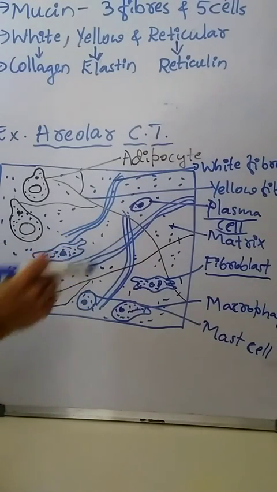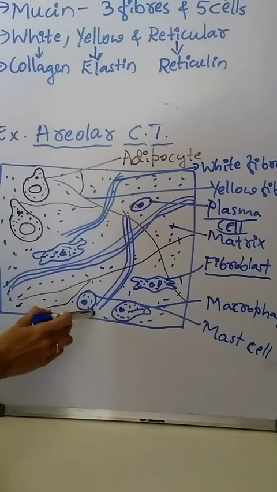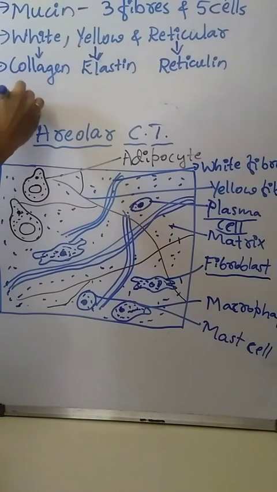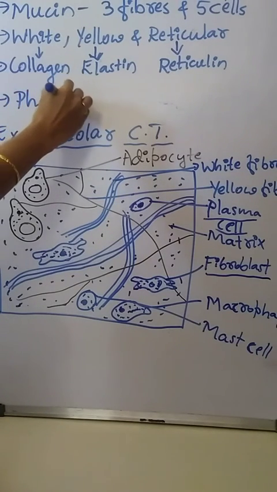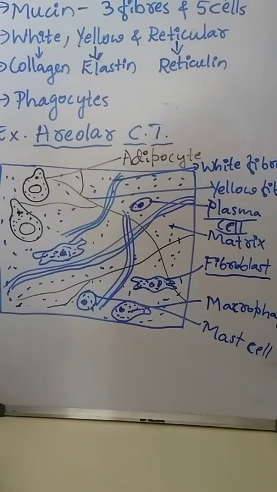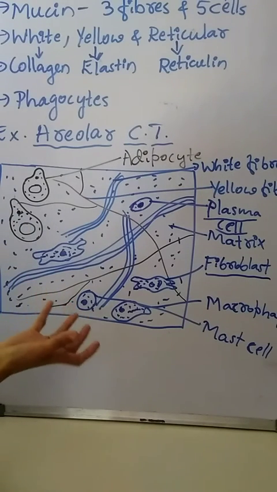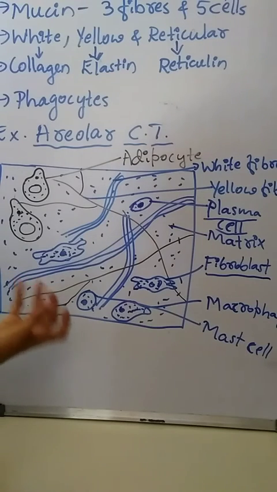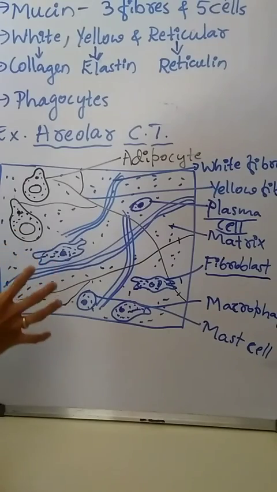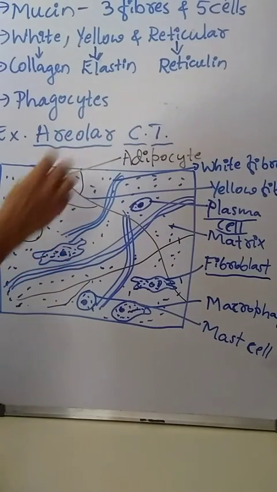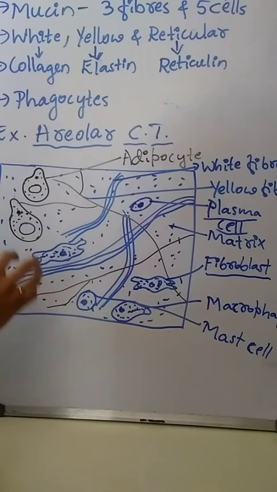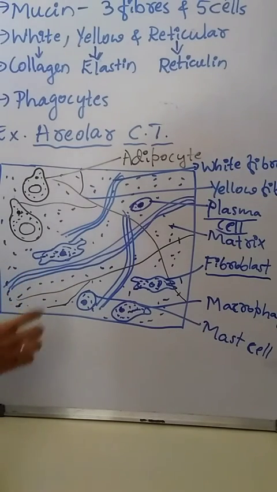Macrophages eat the infection causing organisms, hence they are called phagocytes. They defend, that means they protect the body from disease causing organisms.